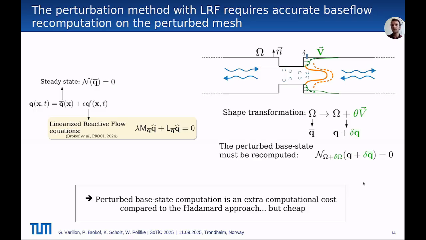In our approach, the base flow is computed through a Newton solver, and since the mesh perturbations are rather small, the unperturbed solution is initialized on the perturbed mesh and converges to the perturbed solution within a few iterations only. So in the end, we can say that we have saved some effort in deriving tedious equations, but we have to invest slightly more computational time.